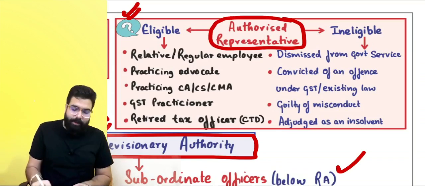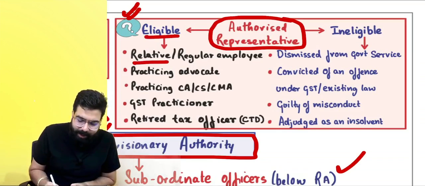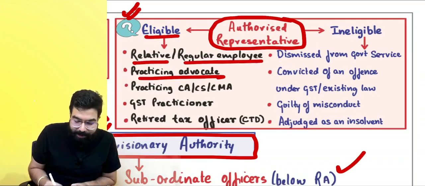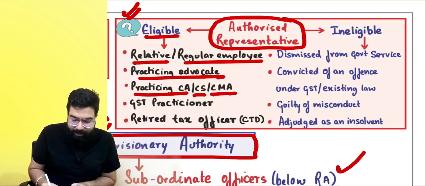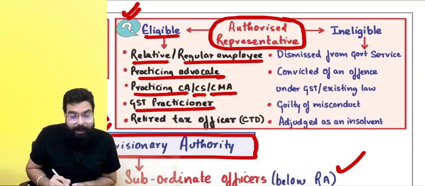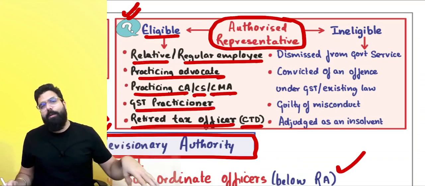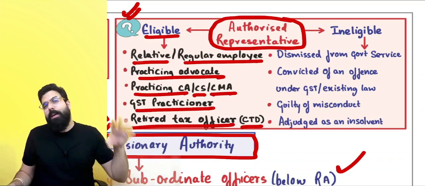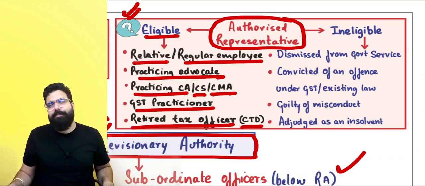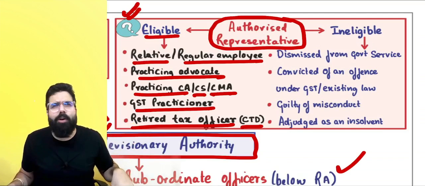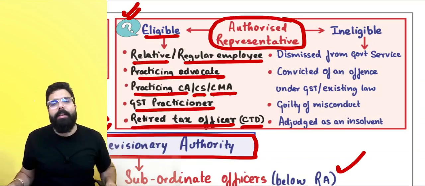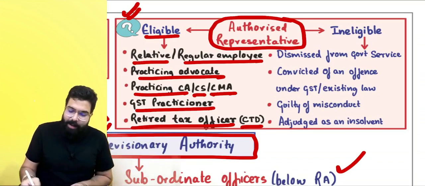Who can be an authorized representative? The eligible person is a relative or regular employee, a practicing advocate, a practicing CS, CMA, a GST practitioner, or a retired tax officer of the commercial tax department who was serving as a gazetted B officer. That person can also be, if I'm not wrong, a gazetted B officer for a minimum period of 2 years. That person can also be your authorized representative.